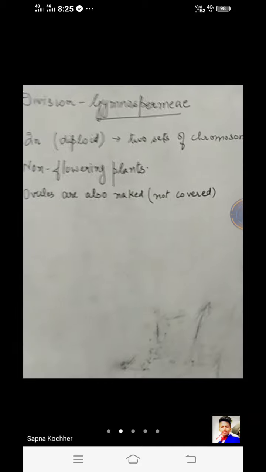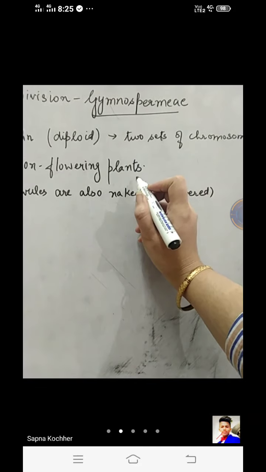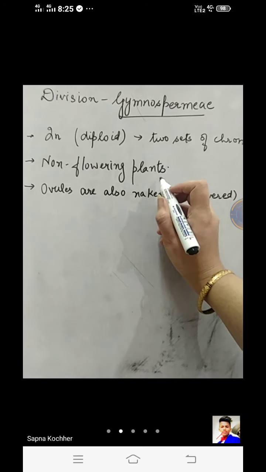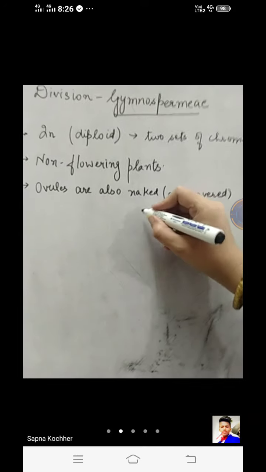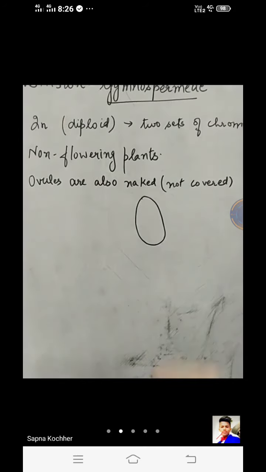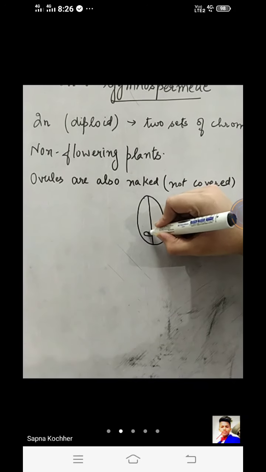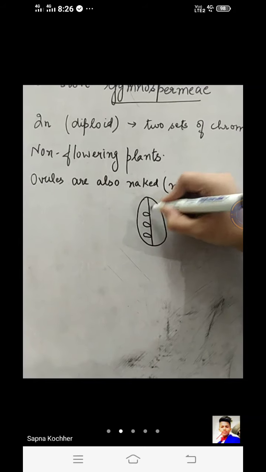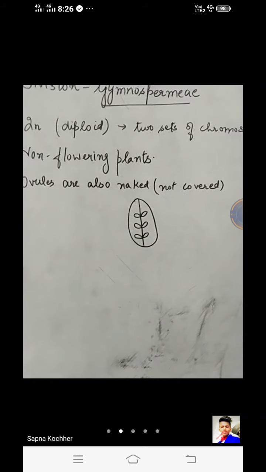Now, non-flowering plants means they are not having any flower. If the floral structure is not there, that is the ovary, and the ovary wall is also not there. If the ovary wall is not present, that means the ovules are not covered. Initially, we have studied in the angiosperms. I am making the diagram for the angiosperms. There is an ovary wall, and inside which there is the presence of the ovules. Like this, you used to make the flower structure. In the 10th class also, we have made the flower structure with the ovary wall like this.